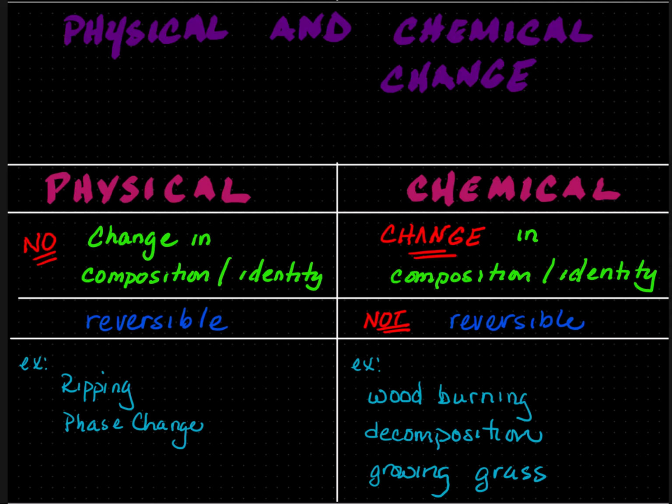Decomposition is another one that is a chemical change. If I have food or plants or trees, they decompose. The final product is not the same as before. Grass growing is also another chemical change. In order for the grass to grow, it must undergo photosynthesis.